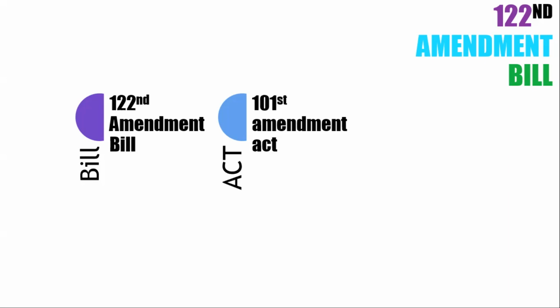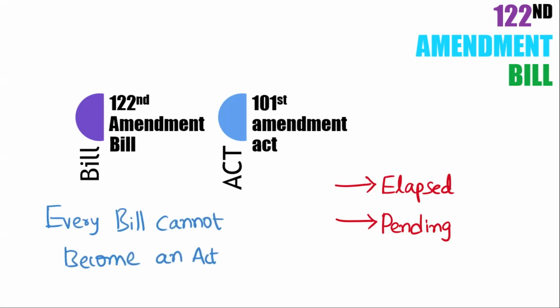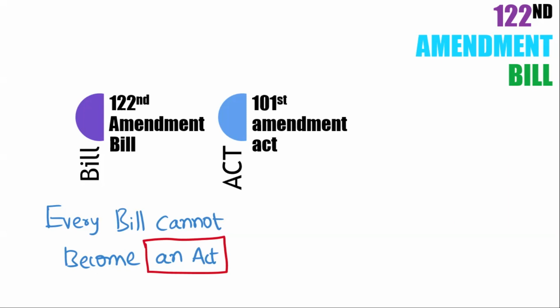That means there are more bills that may have elapsed, or are still pending or going on in Parliament, and some that might have been passed in both houses of Parliament that are still waiting, before the presentation of the 122nd bill. And we also have to remember that every bill cannot become an act. That's why there is a difference in the numbering of the amendment bill and the amendment act.